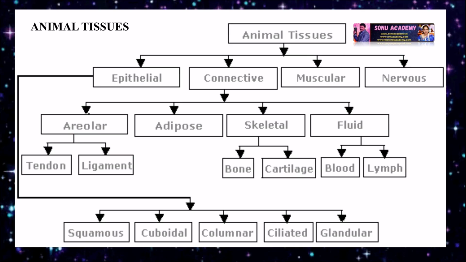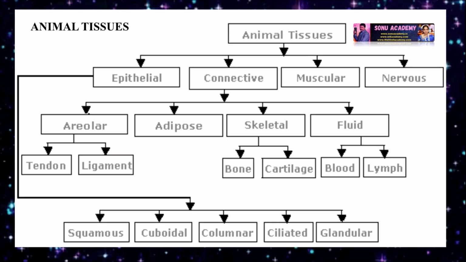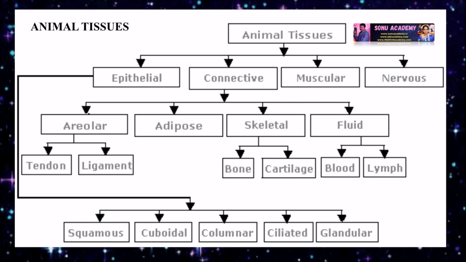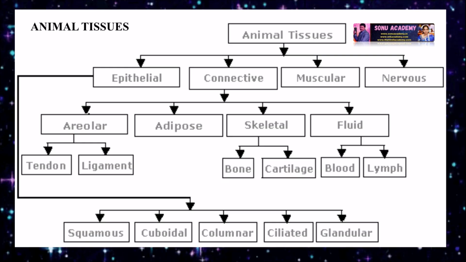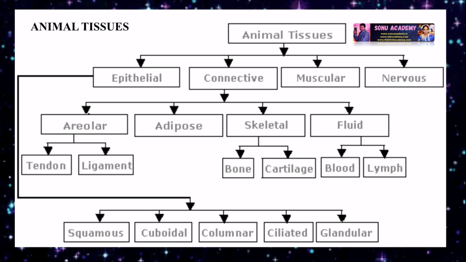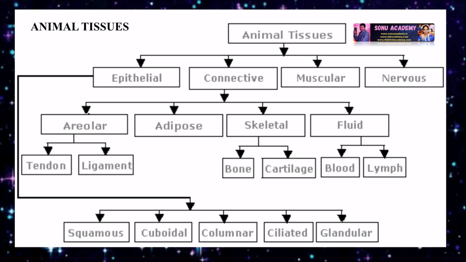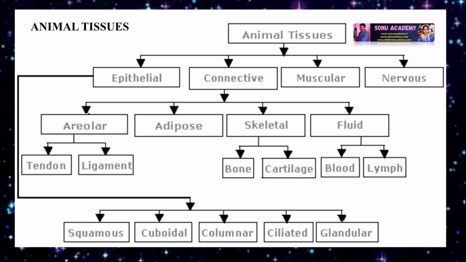Children, now let us discuss in detail these animal tissues. The structure of cells varies according to their function. Therefore, the tissues are different and are broadly classified into 4 types, that is epithelial tissue, connective tissue, muscular tissue, and neural tissue.